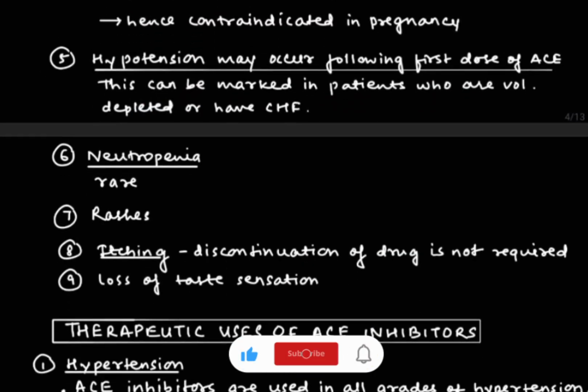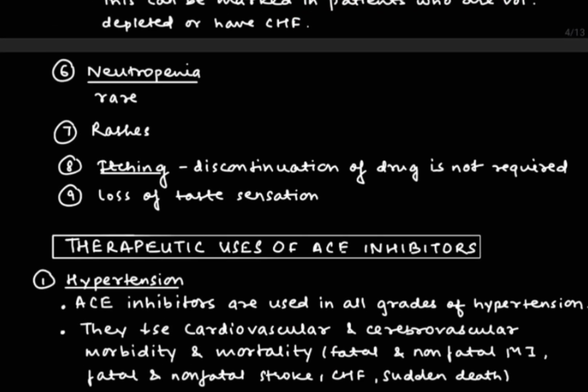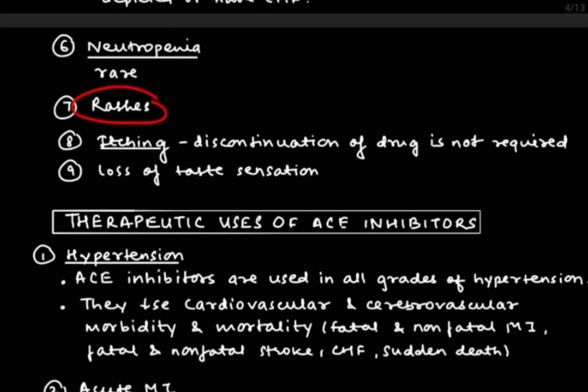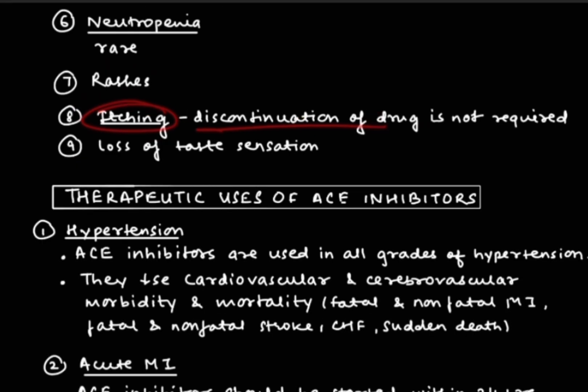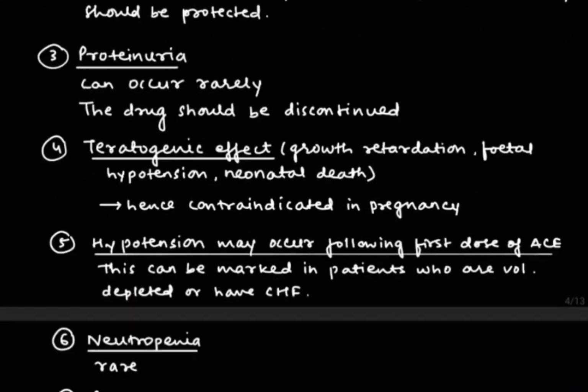Hence it is contraindicated in pregnancy. The next is hypotension. It can be marked in patients who have low volume or congestive heart failure. The next is neutropenia. It is also a rare case. Next is rashes. Then next is itching. If there is itching, then the drug should be discontinued, as well as loss of taste sensation. So this we can remember with the help of captopril. So this was all about adverse effects and contraindications.